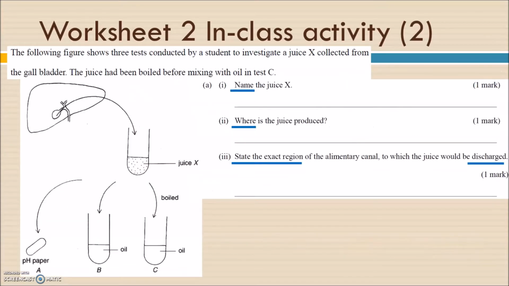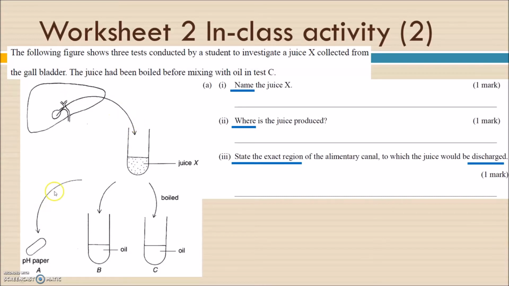Question 2 is talking about the juice X collected from the gallbladder. As I said in the summary table, most of you can recall that the bile juice is temporarily stored in the gallbladder. We extract it and do the following experiments.